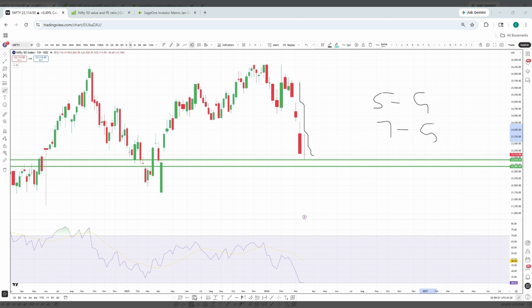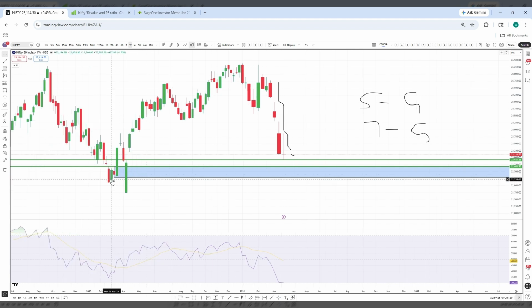I will draw the demand zones here. In weekly, you can draw this red candle as a demand zone. Price went below this candle, but this green candle has never closed below this red candle. So here we have a bullish structure and a demand zone.